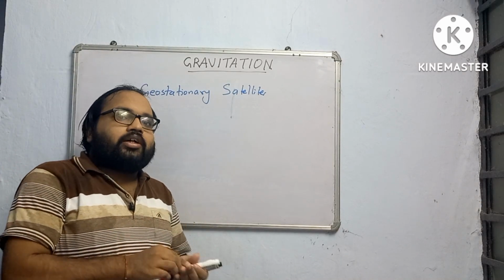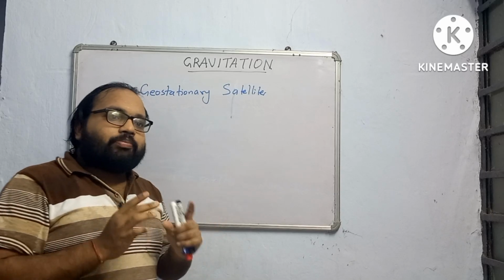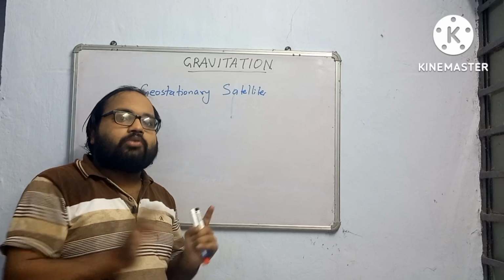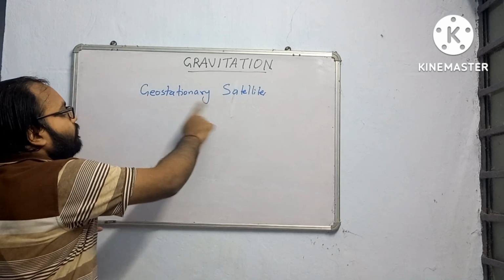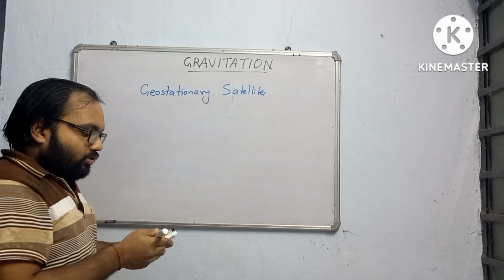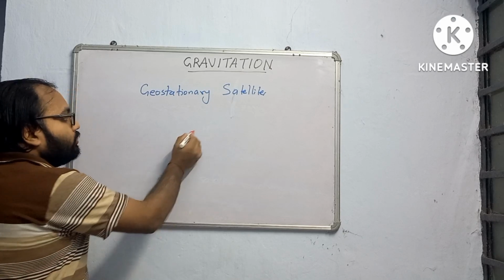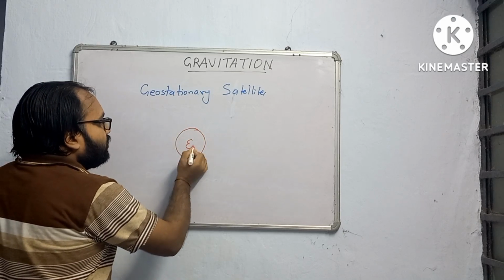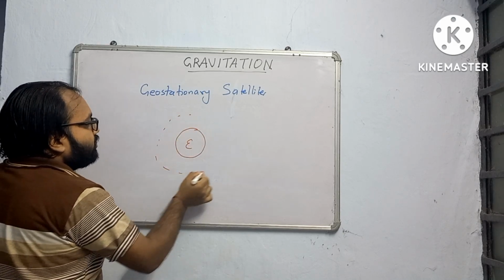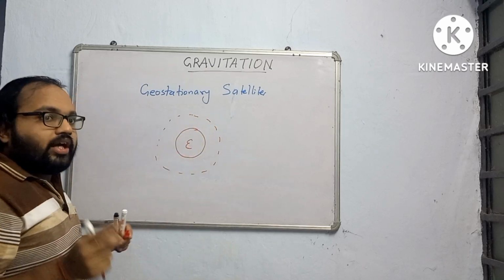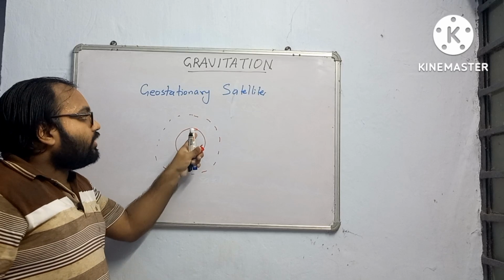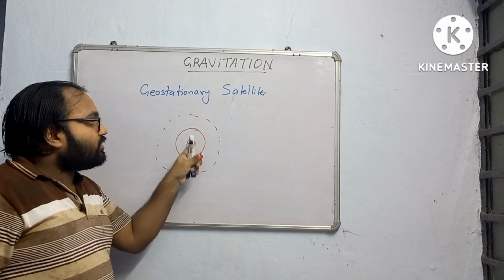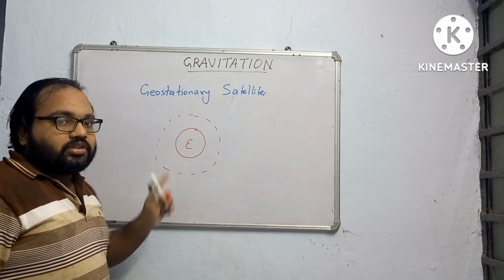Suppose I am looking at a geostationary satellite, it will appear to me at a fixed position throughout the year. Its position will never change with respect to me, because geostationary satellites revolve around the Earth with angular velocity equal to the angular velocity of the Earth. That's why there is no relative motion between a person standing on the Earth and the geostationary satellite.